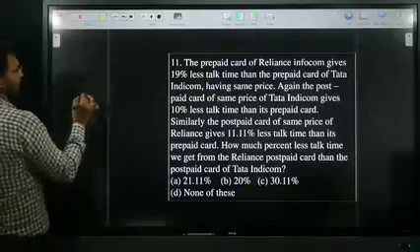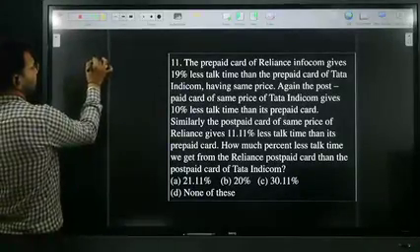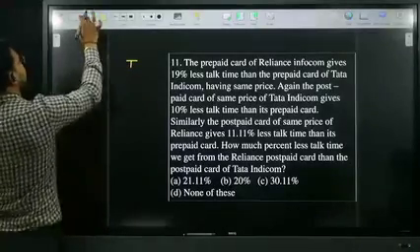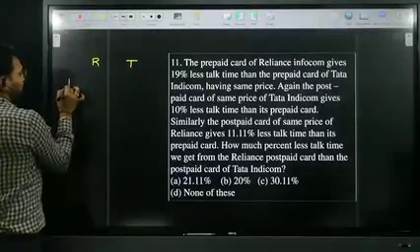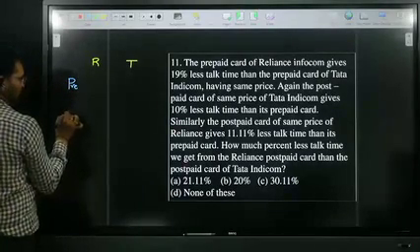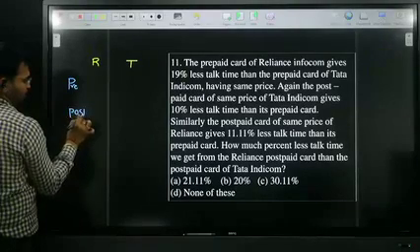Here, two things are there: Reliance, Tata, prepaid card, postpaid.